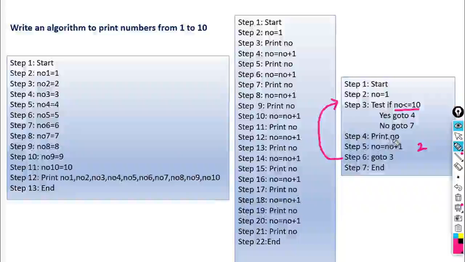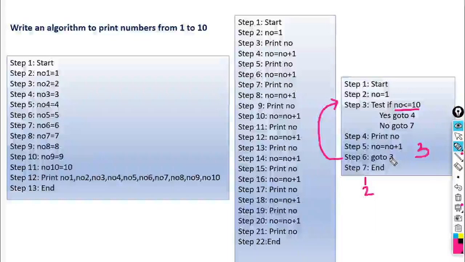So it prints that value. What is the value of NO? 2. So it prints 2. First it prints 1, then it prints 2. Then step number 5. What is step number 5? NO is equal to NO plus 1. So the previous value of NO is 2, 2 plus 1, now it becomes 3.